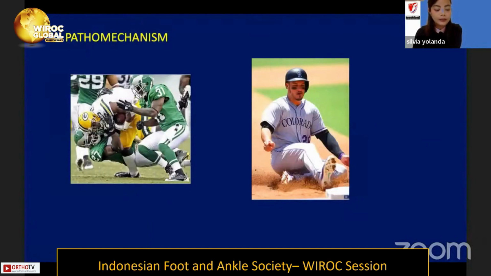For the pathomechanism, the most common mechanism of injury is a force of external rotation of the foot and ankle while fixed or planted. And the second and less common mechanism is hyperdorsiflexion.